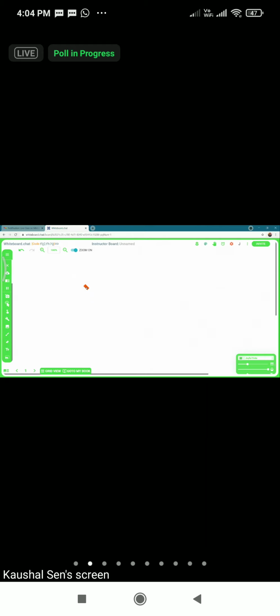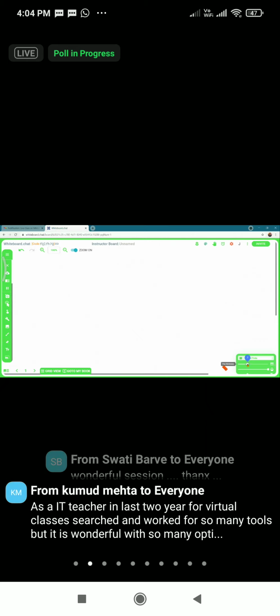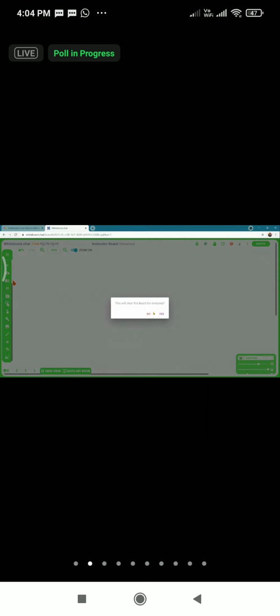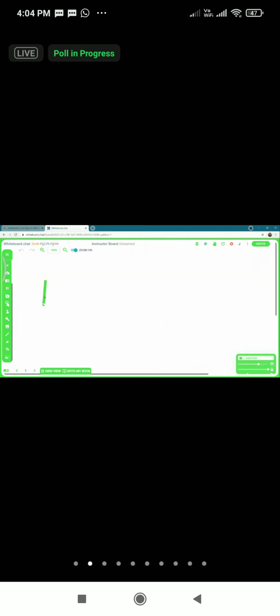Nice. Can we make the lines or alphabets thinner? Is it possible? Yes, so here you have this pen thickness option. So the moment I click on it, the thickness is going to increase. And now you see the thickness is a different thickness. So if I thicken it more, you can see the difference.